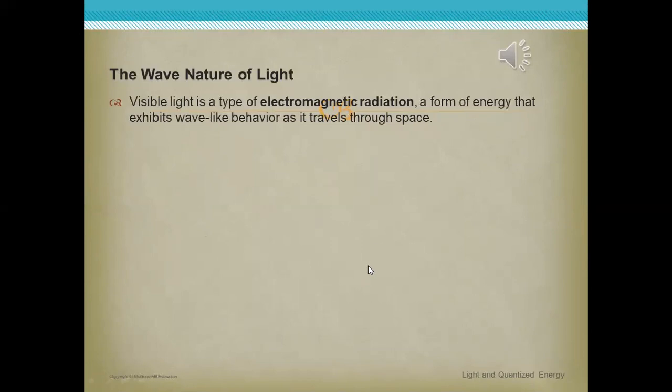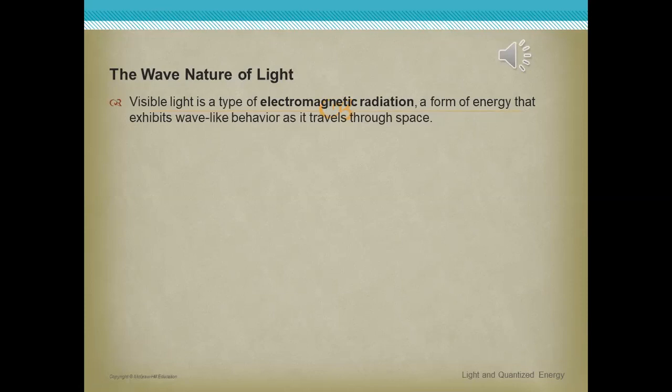Visible light is a type of electromagnetic radiation, a form of energy that exhibits wave-like behavior as it travels through space.